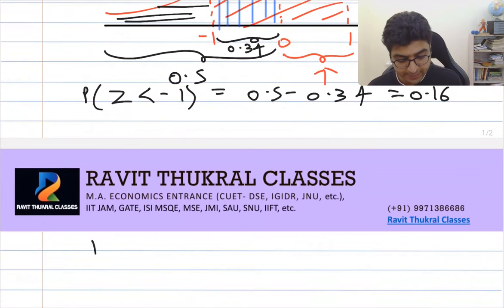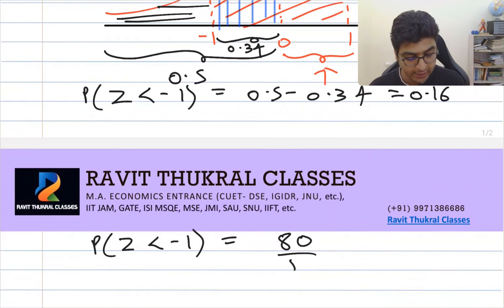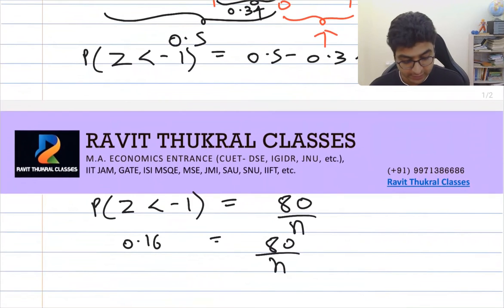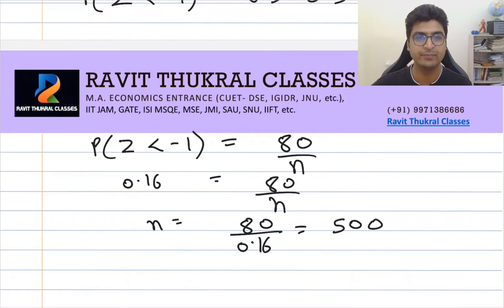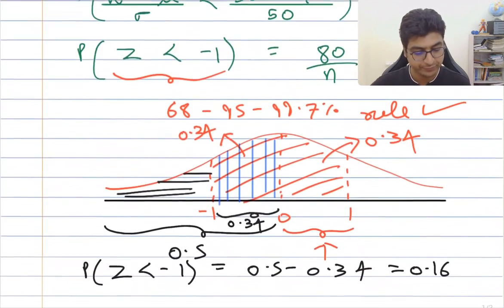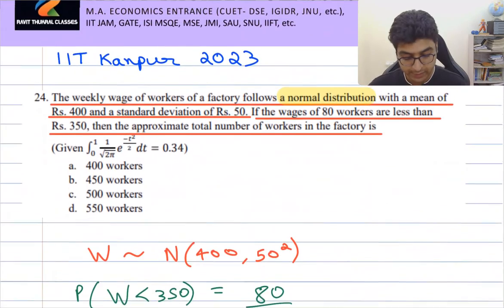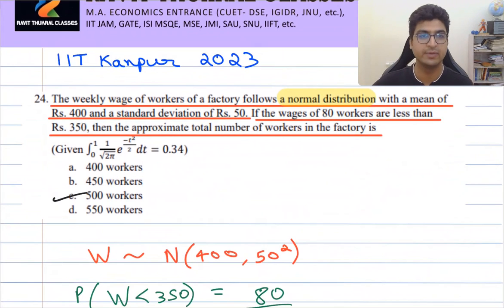और ये आपके पास है प्रोबेबिलिटी z लेस देन -1 इज इक्वल टू 80 बाय n. So this is equal to 0.16. So using this, we can now find out the value of n, and n will be equal to 80 upon 0.16, which is 500. Okay, so total number of workers in this factory will be equal to 500. That's it.